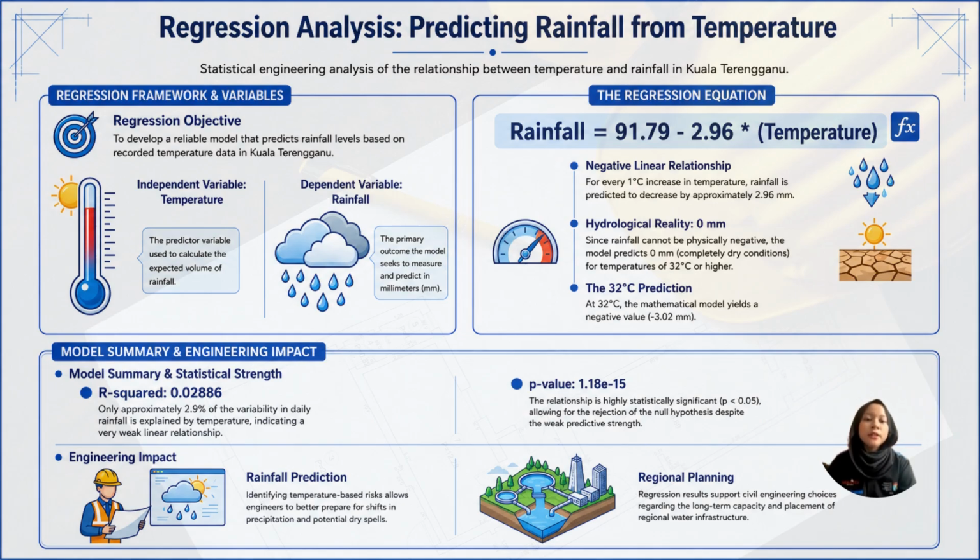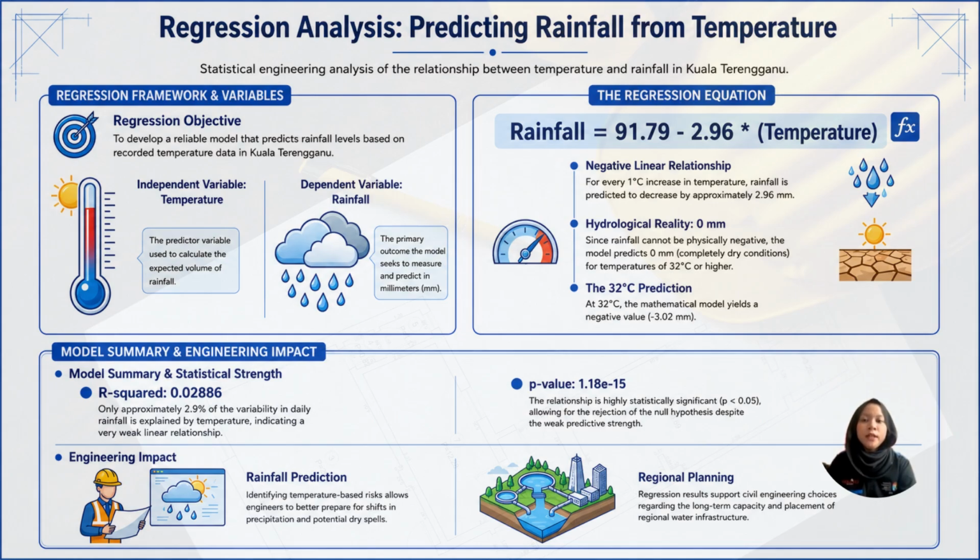Next, let's look at the model performance. The R-squared value is 0.02886, which means temperature explains only about 2.9% of variation in rainfall. Therefore, temperature alone is a weak predictor of rainfall, and many other factors such as humidity, wind patterns, and monsoon conditions can also influence rainfall.